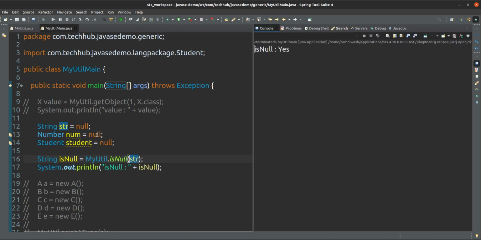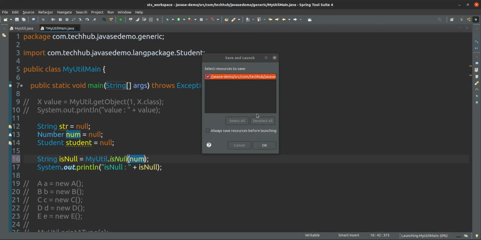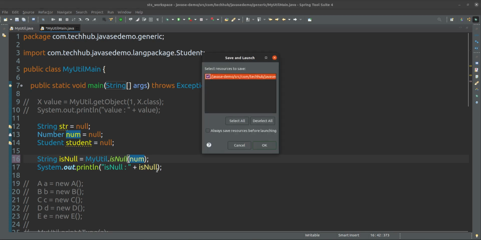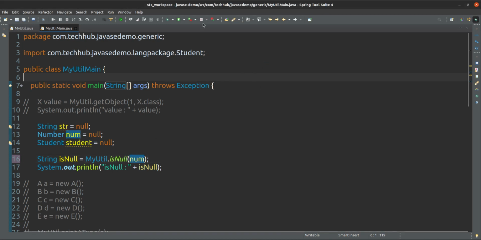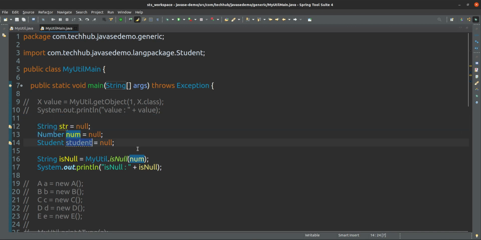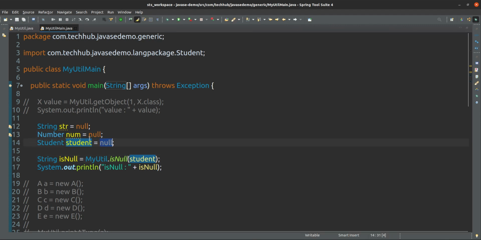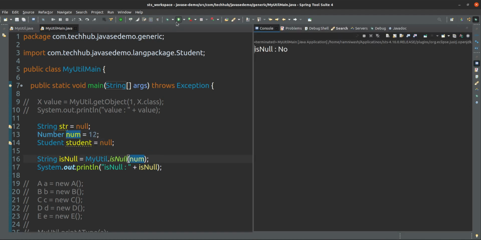Is null, yes. Num is null, yes. Our Student is null, yes. But what if I give here for this number 1 2? In this case it will say no, because it is not null.